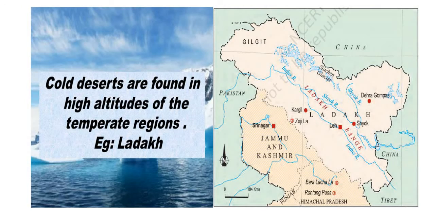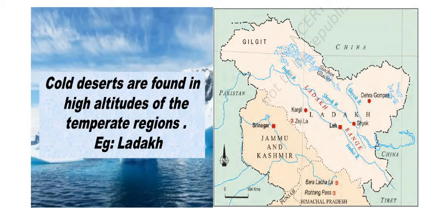Cold deserts are found in high altitudes. Where are cold deserts found? The cold deserts are found in high altitudes of the temperate region. Temperate region means the region between the Tropic of Cancer and the Arctic Circle in the northern hemisphere, and between the Tropic of Capricorn and the Antarctic Circle in the southern hemisphere.